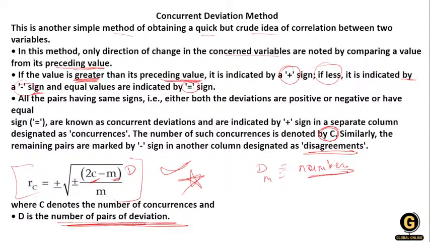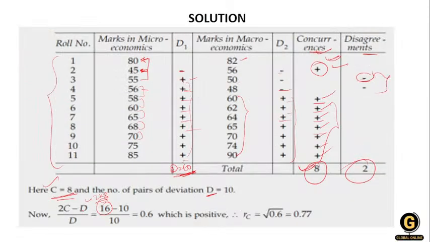Here D is 10. So when we calculate, we get 0.60, which is positive. RC is equal to the square root of 0.6, which is 0.77. So in this way you calculate your R with the concurrent deviation method.